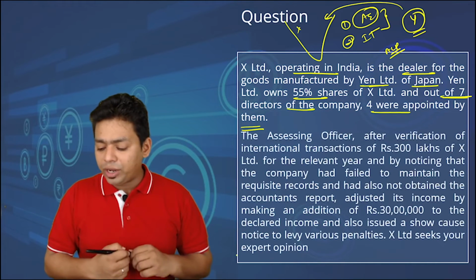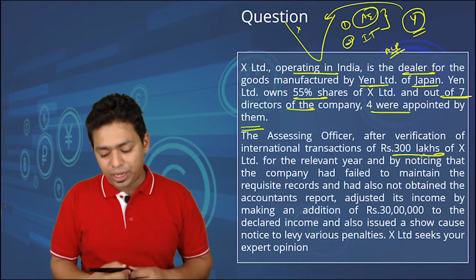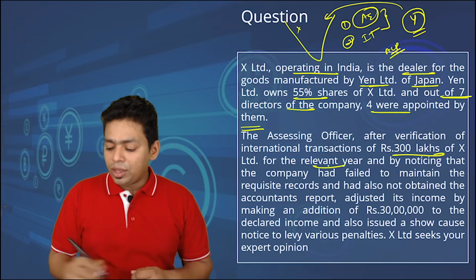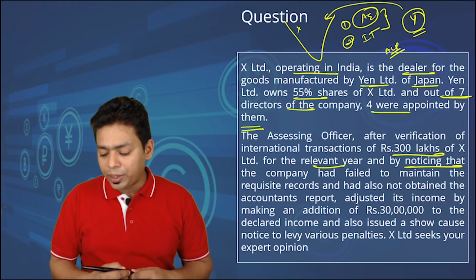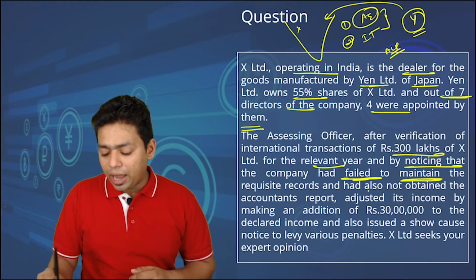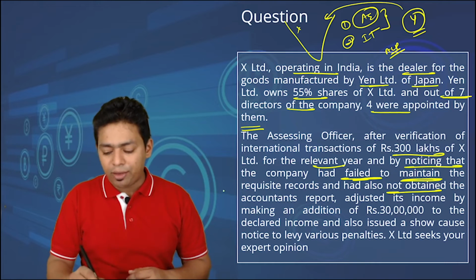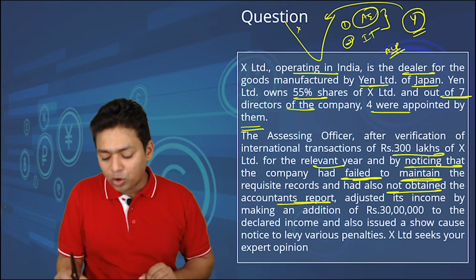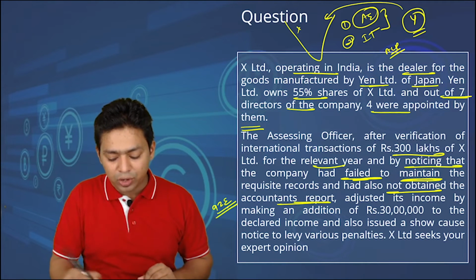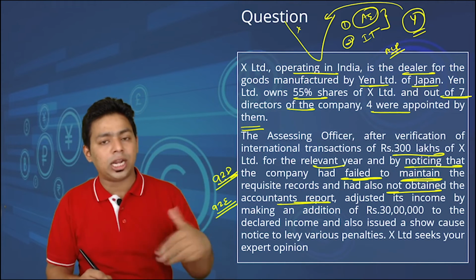The AO, after verification of the international transaction of 300 lakhs of X Limited for the relevant year, noticed that the company had failed to maintain the requisite records and had also not obtained the accountant's report. Please understand, they have not maintained books of accounts and they have not obtained the report of chartered accountant which is required under 92E, and they have done the default of section 92D. D stands for document.